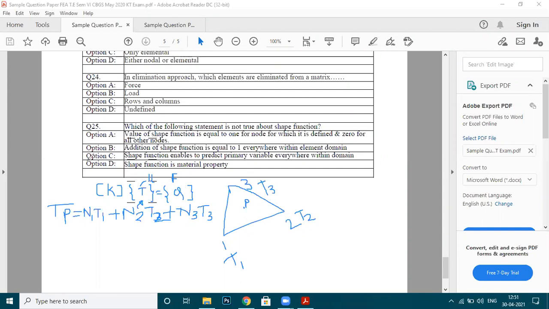So option C is also correct, because with the help of shape functions we can predict the primary variable like temperature or displacement everywhere within the domain. If I ask you what is the temperature at point Y, you are not able to calculate it, because this point is lying outside the triangle, so this formula will not be applicable.